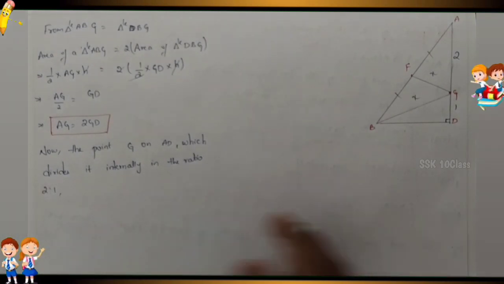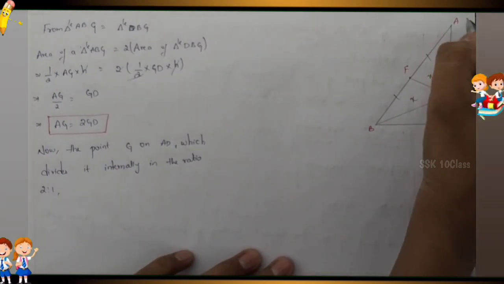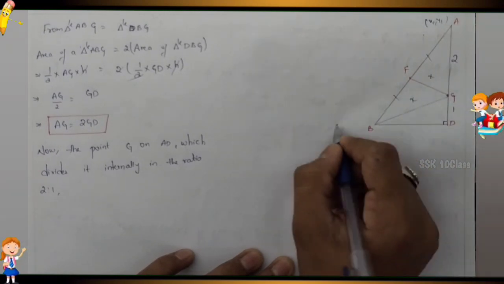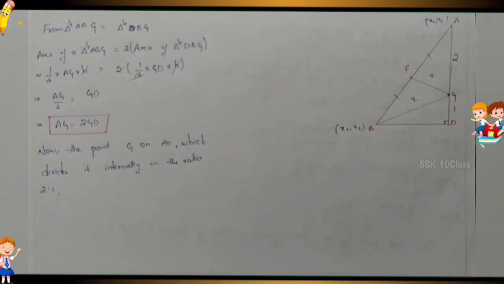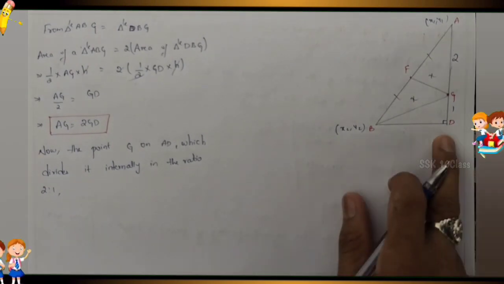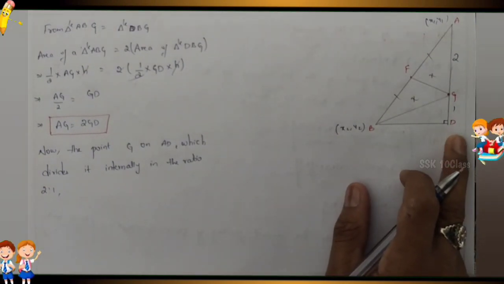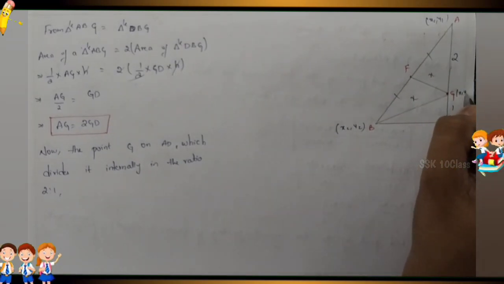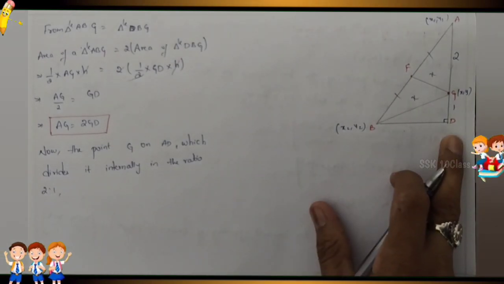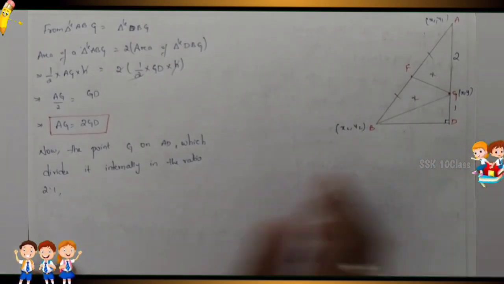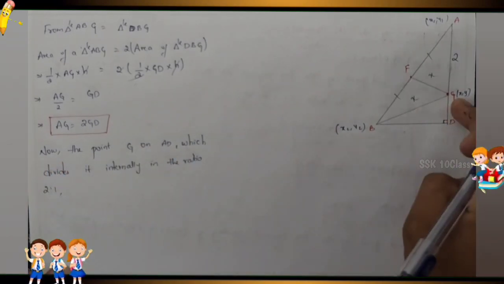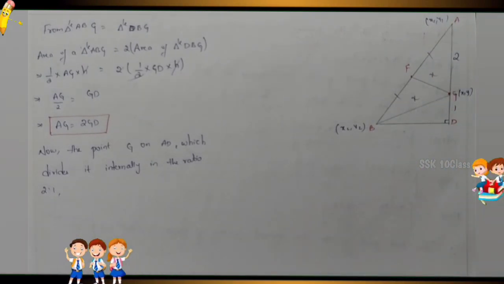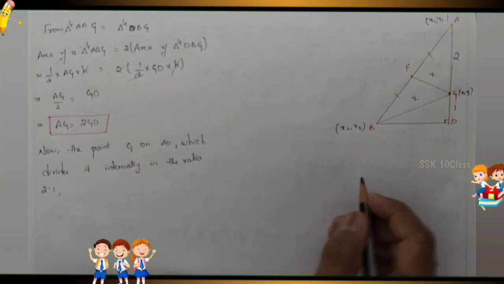For A with values x1, y1, B with values x2, y2, and the third with x3, y3, for G we have to find x comma y. It is the same as the section formula, the point G on AD divides internally in the ratio 2:1.